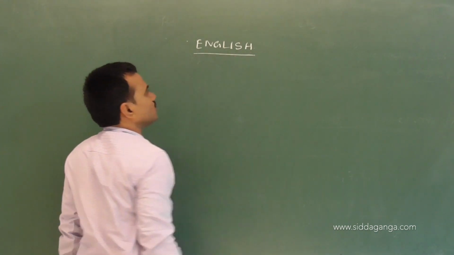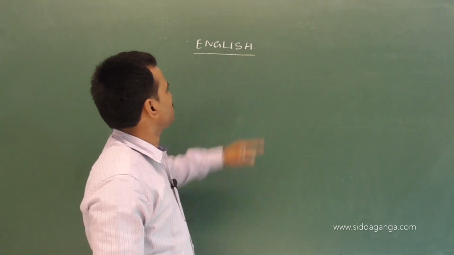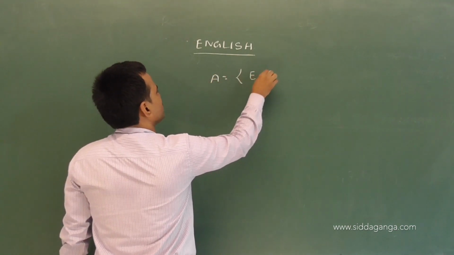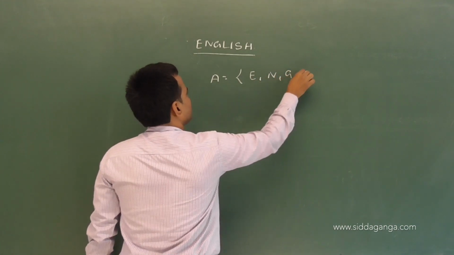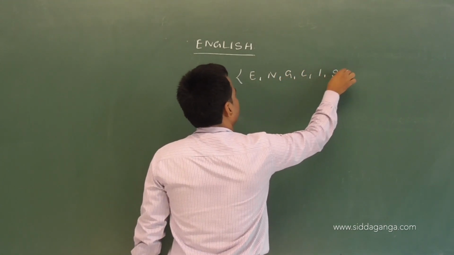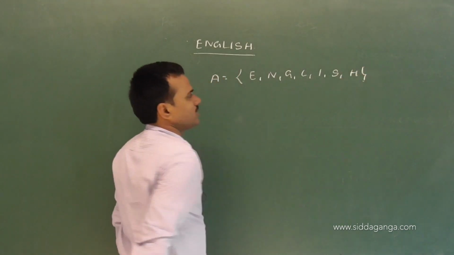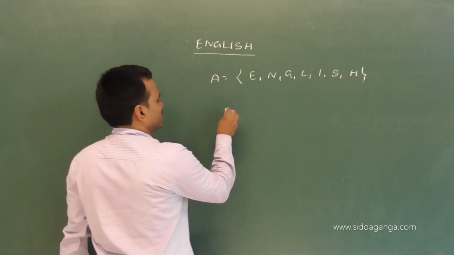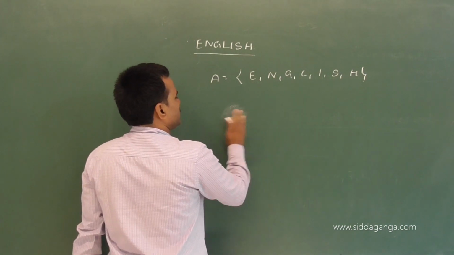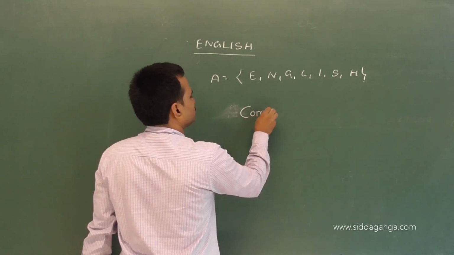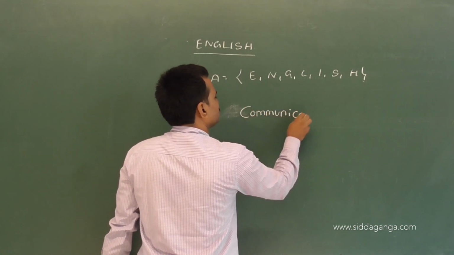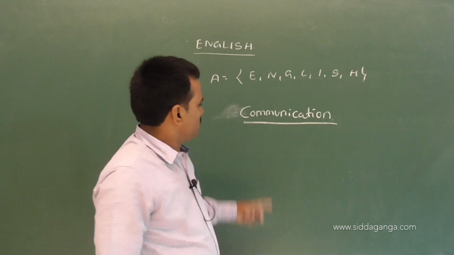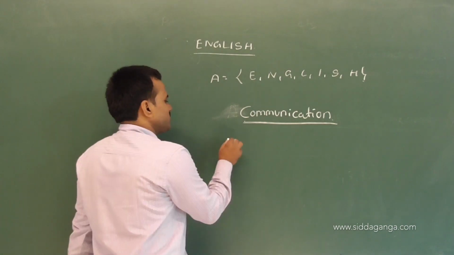Write all the alphabets in English in a set. Then set A is equal to E, comma, N, comma, G, comma, L, comma, I, comma, S, comma, H. ENGLISH. Now one more word: I write COMMUNICATION. We represent communication in set form.